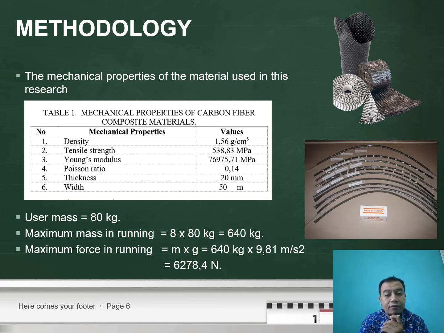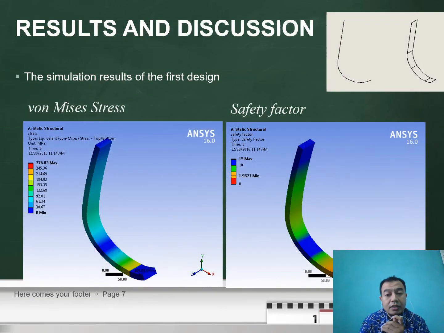The mass of the user is around 80 kilograms, which results in 6,278 newtons. This force is applied on the running prosthetic that we designed, for the first, second, and third design. And this is the result.